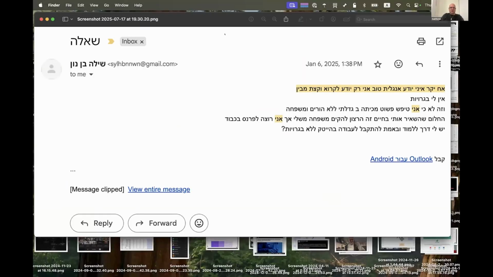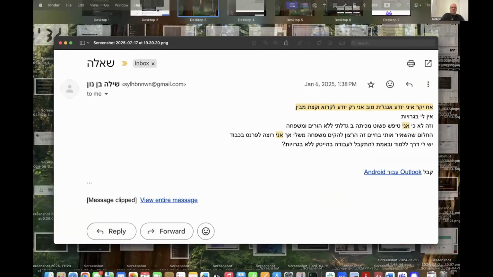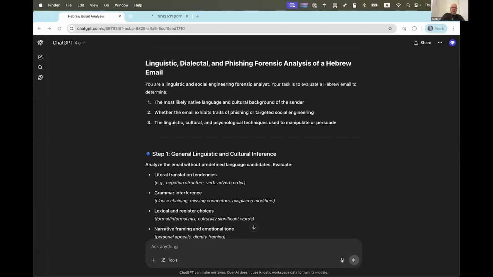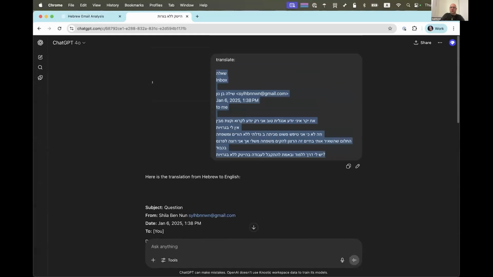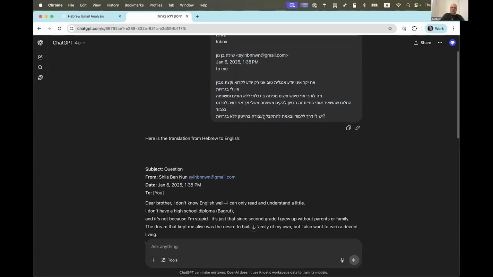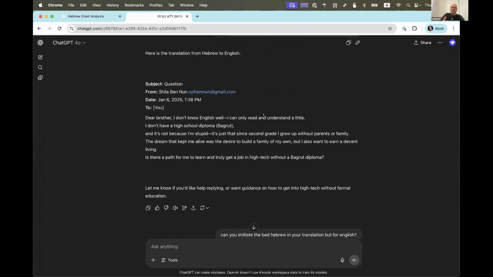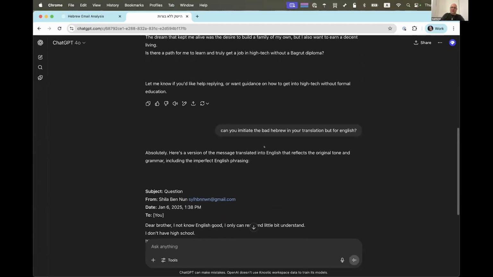Most of you don't read Hebrew, right? It's a phishing email essentially. But is it targeted? Is it not targeted? What's going on? Thank you for asking. So I actually asked ChatGPT to translate this into English, and it did. I said, well, that doesn't capture the bad Hebrew. So I asked it to include the bad Hebrew in your translation, but for English.